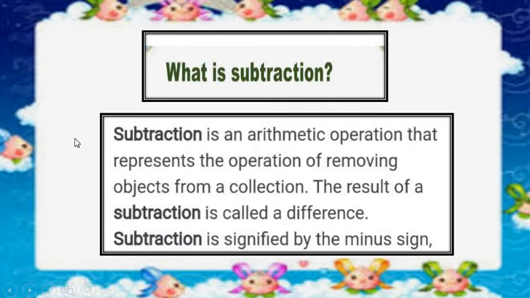What does this tell us? That subtraction is one type of operation where we have to remove some objects out of given objects. At the end, the result of subtraction is called a difference. And subtraction is signified by minus sign. Okay?